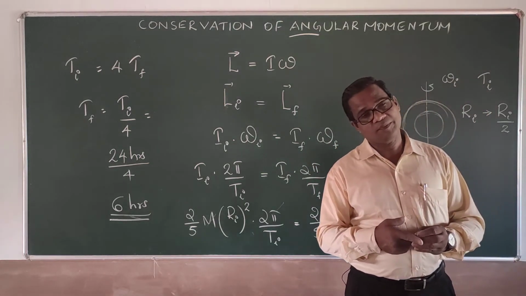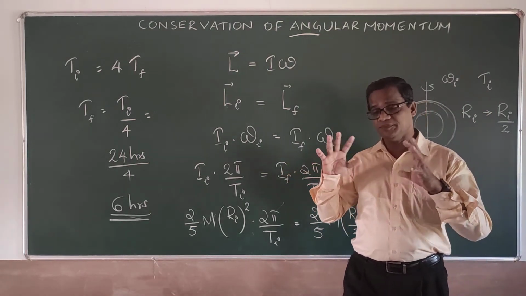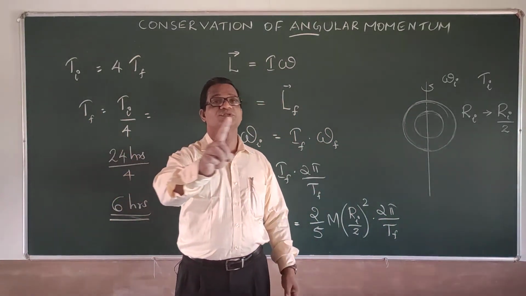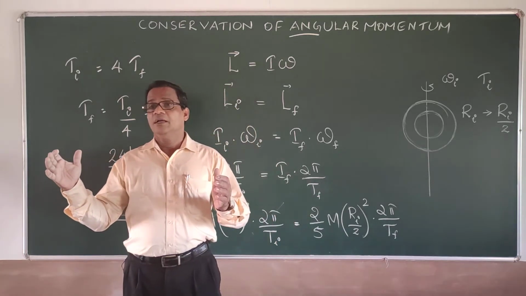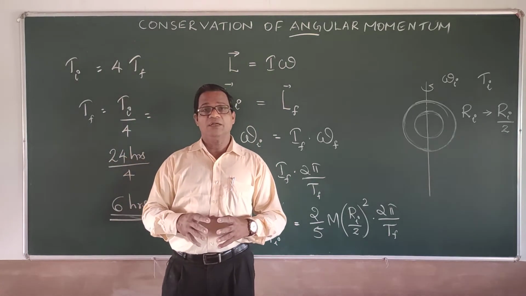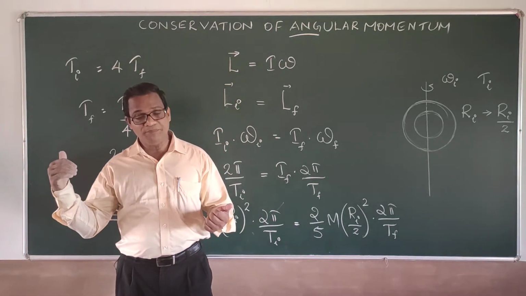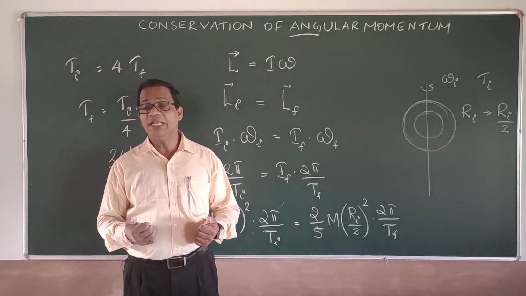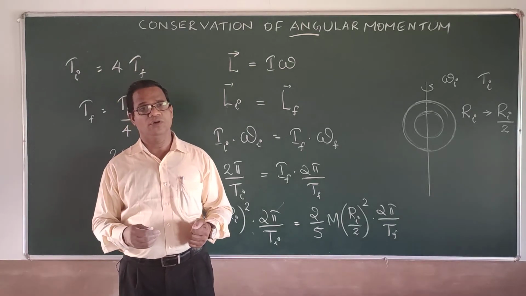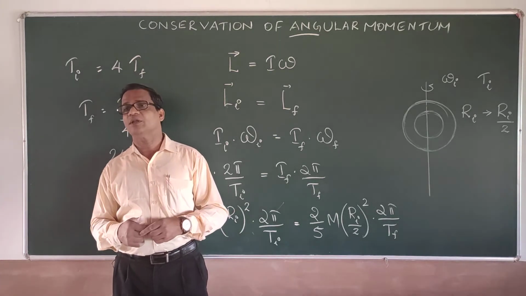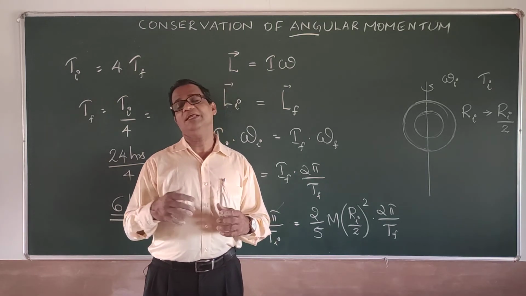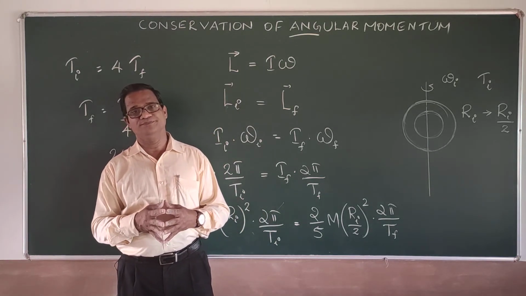Now there is a problem coming. Here we have taken the shape as circular, but when you take the case of planetary motion around the sun, according to Kepler's first law, the planets move around the sun in an elliptical orbit. There also the angular momentum will be conserved, while the linear momentum will be changing.